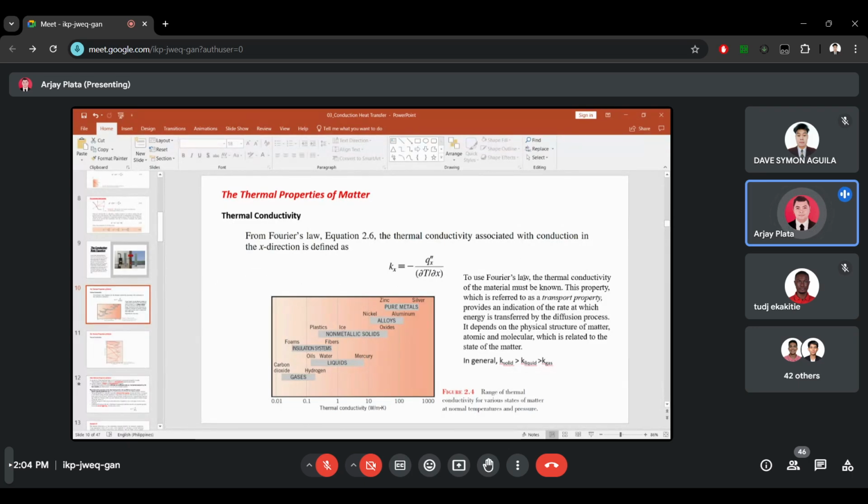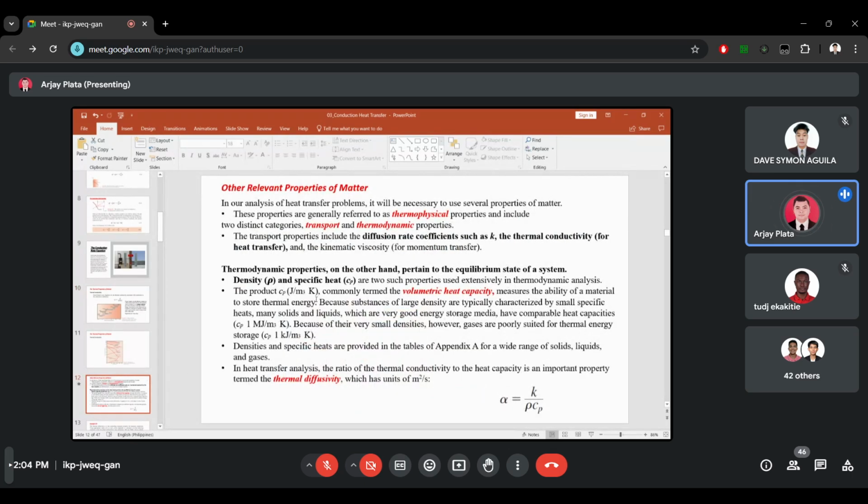Examples of the transport properties are the thermal conductivity and kinematic viscosity. Well, for the thermodynamic properties, we have density, specific heat, and thermal diffusivity.